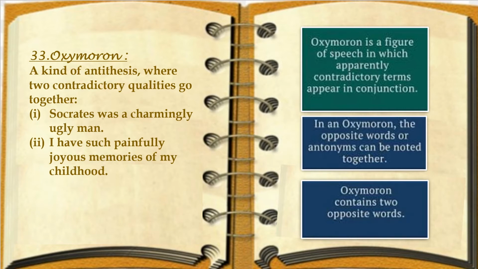For example, Socrates was a charmingly ugly man. Charmingly and ugly both come together, and the quality is described of one single person. I have such painfully joyous memories of my childhood. Painfully and joyous together come for memories. So two opposite things come together in the same sentence, showing the like terms of it. That is oxymoron.